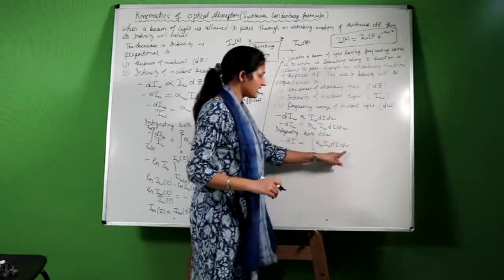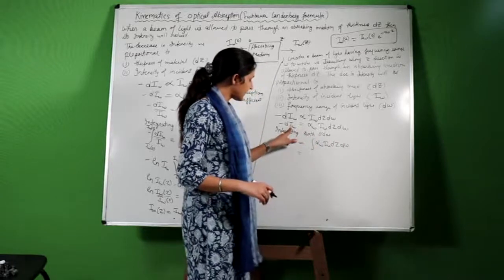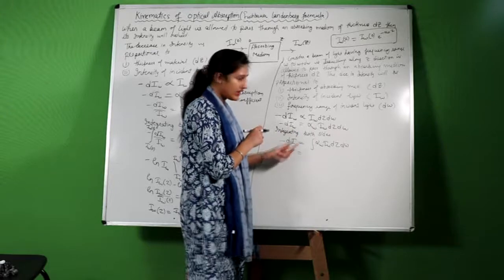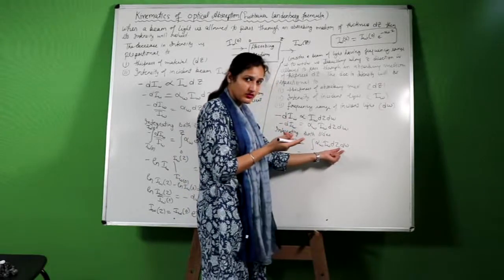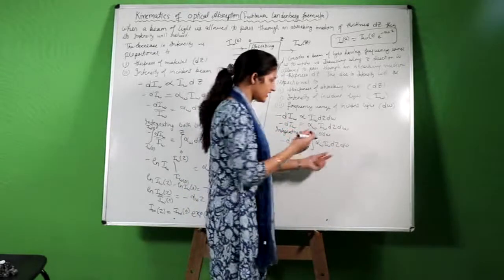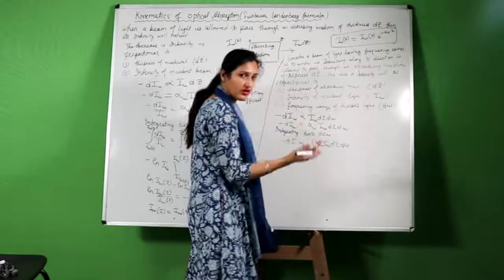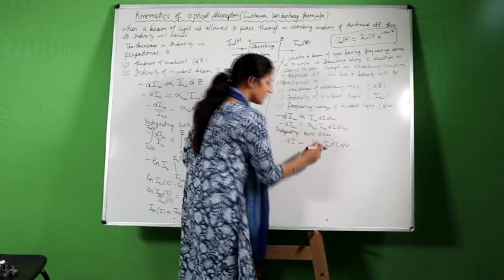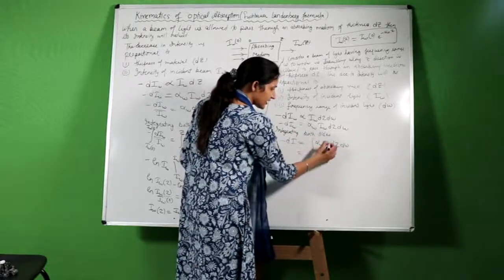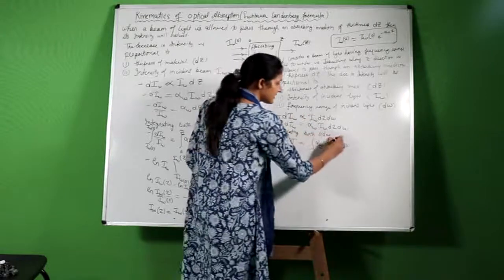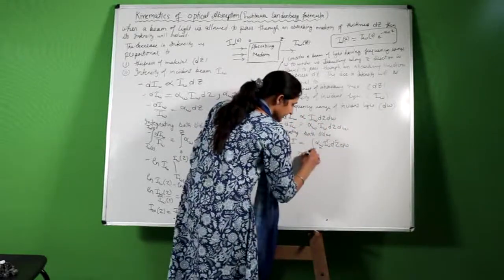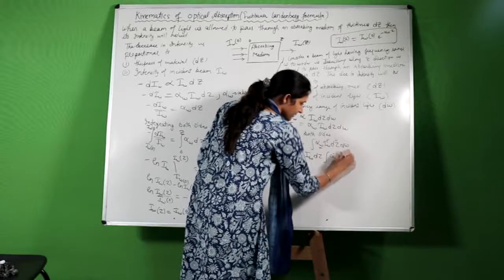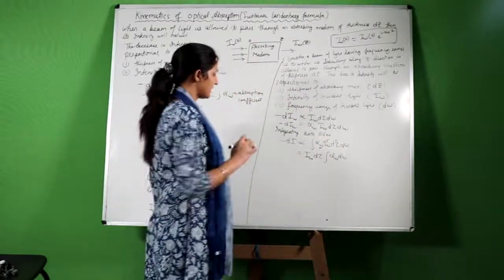Now the variation is with the frequency. We have taken the integration on the left hand side with respect to the frequency, and on this side we also have to integrate with respect to the frequency. The intensity of incident light is constant, and this absorption coefficient depends on the frequency. Therefore we will take out of the integration the intensity of incident light and the thickness, which are fixed. That is, we will get I omega dz times the integration of alpha omega d omega.